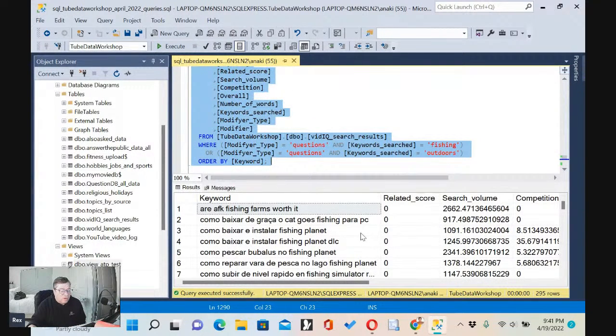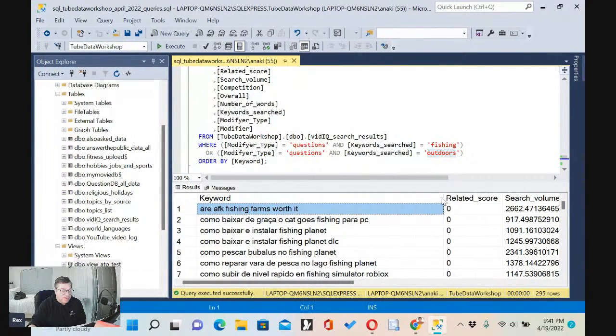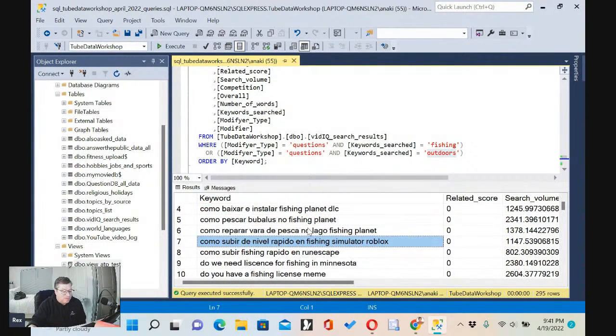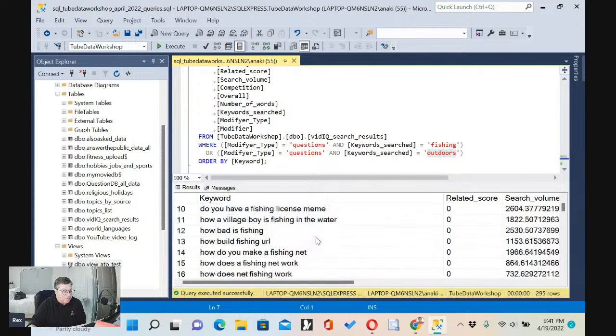So let's highlight this. And now we're getting all the questions from vidIQ where the keyword searched is either fishing or outdoors. Let me go ahead and make this wider. Some of these are in Spanish. I think some of these are in Portuguese.